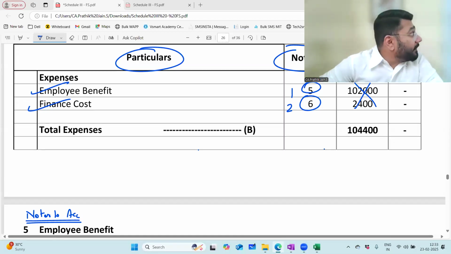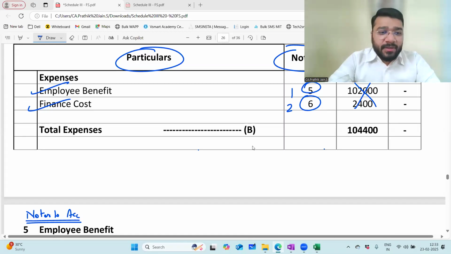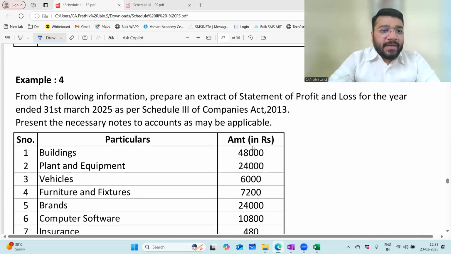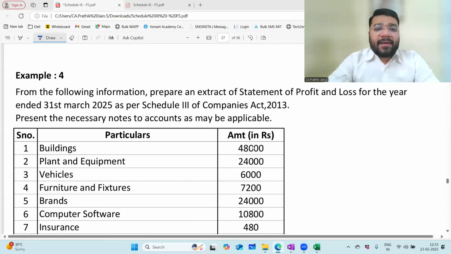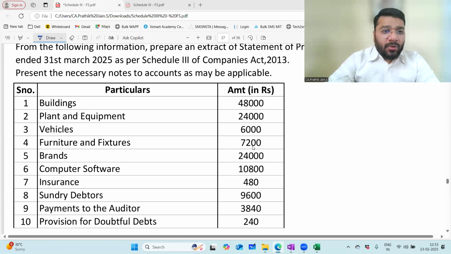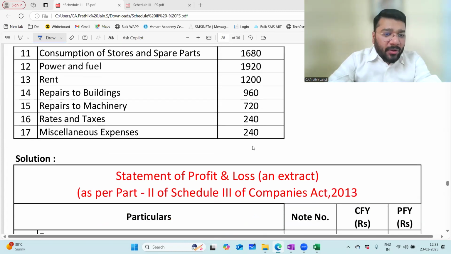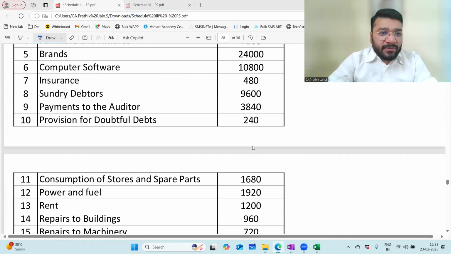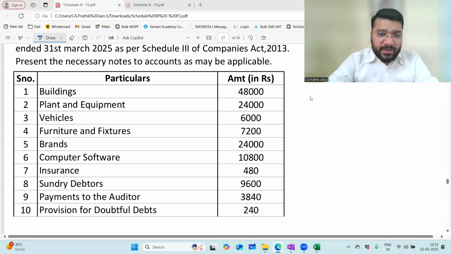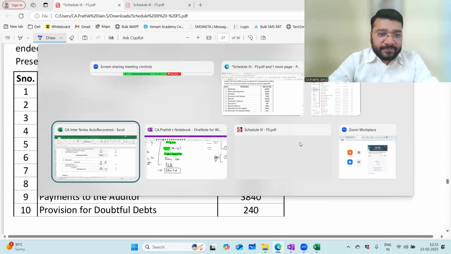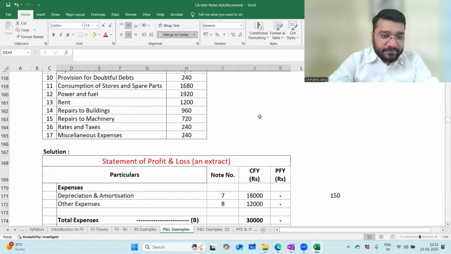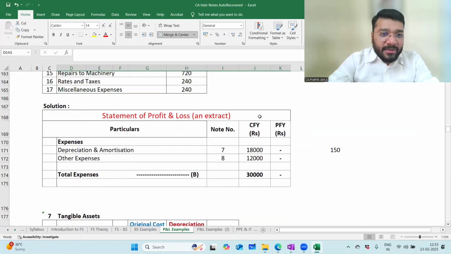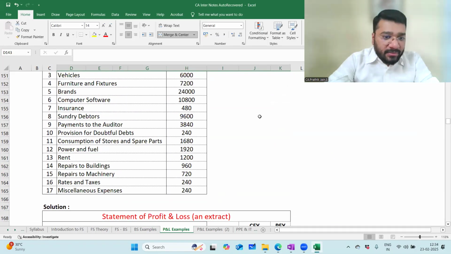Yes, people, welcome back from the break. Let's continue with the next question. It says that from the following information, prepare an extract of statement of profit and loss for the year ended 31st March 25 as per Schedule 3 of Companies Act 2013. Present the necessary notes to accounts as may be applicable. Now, they've given some data. If I come below, no information is given. Something is missing here. Depreciation related information is missing. It will be given now.